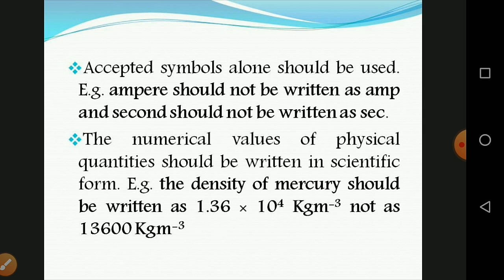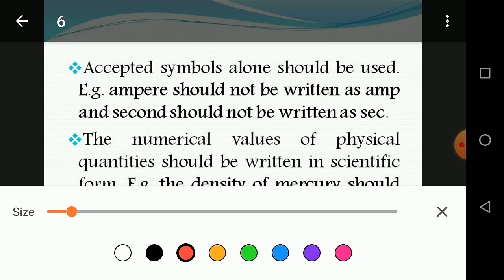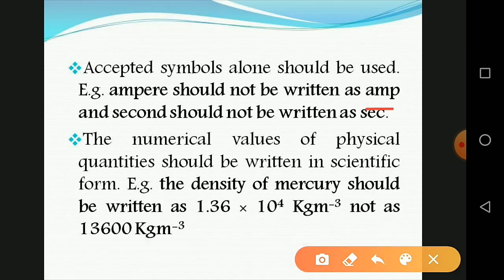as sec. SEC, that means seconds. So you should write S, or as well as A for ampere, or you should write the full form of ampere, or you should write the symbol A. But it does not. So that means it is not an accepted symbol. This is not an accepted symbol of ampere and then seconds.